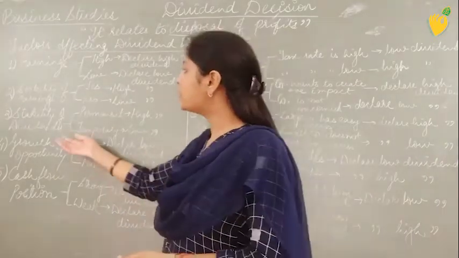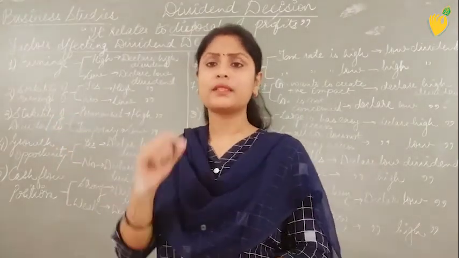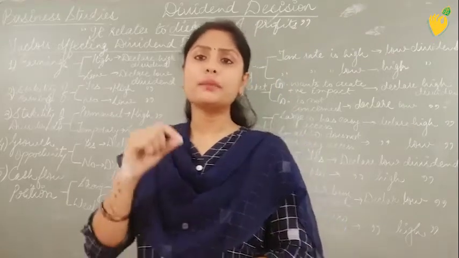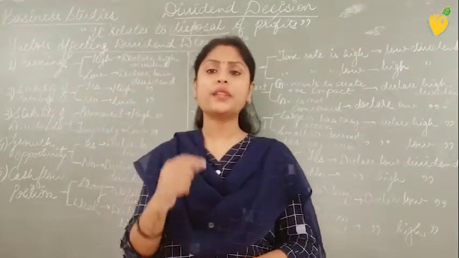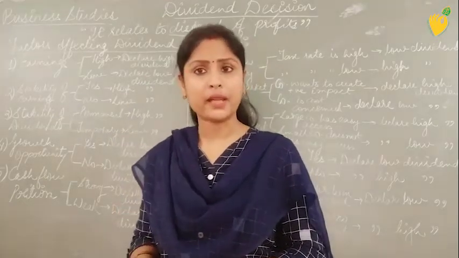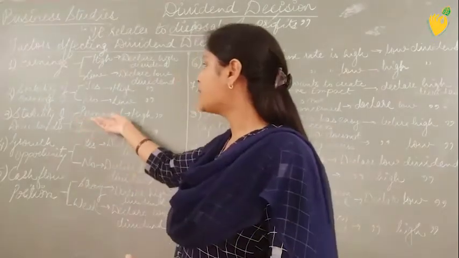Point number 3 is explaining the stability of dividends. Now what is stability of dividends? Here you need to understand that the company does not bring too many changes in the dividend ratio which it pays every time.